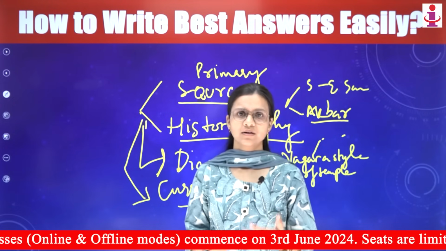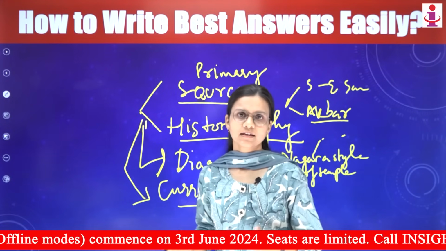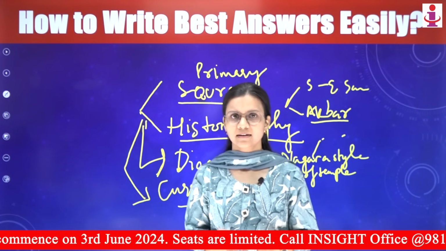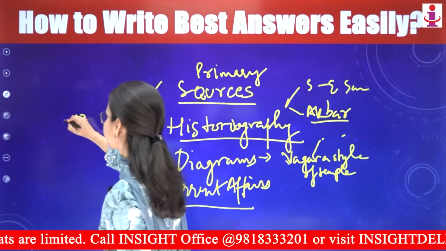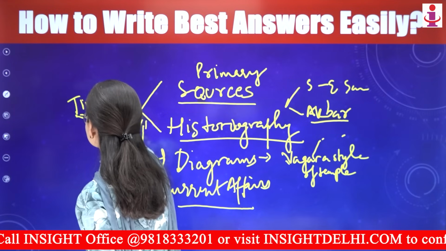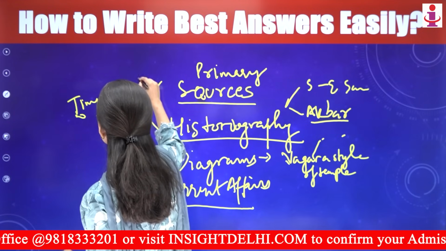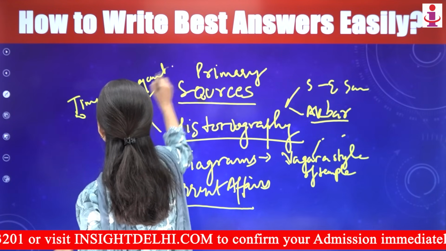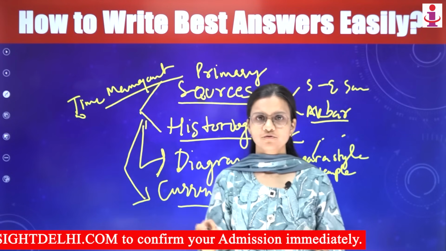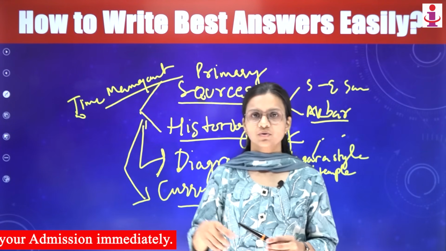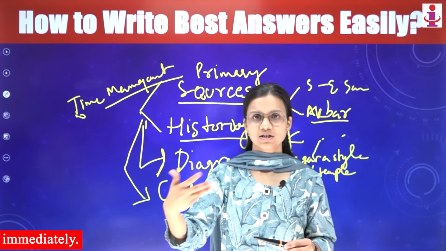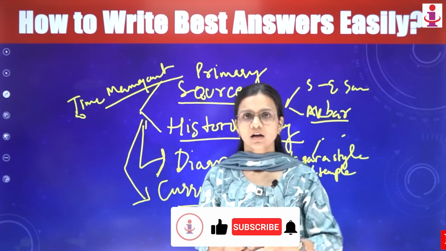I would also like to add something about time management. Each section of the paper can be given 36 to 37 minutes. You can divide it across the 3 questions asked in the map section.